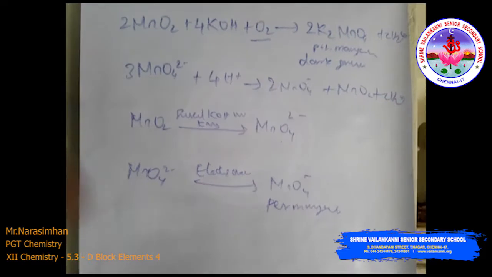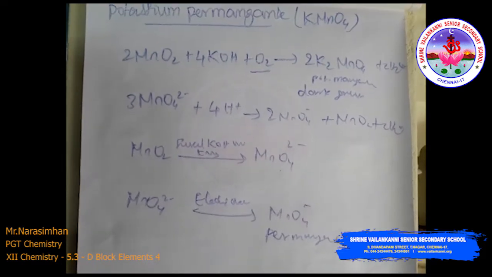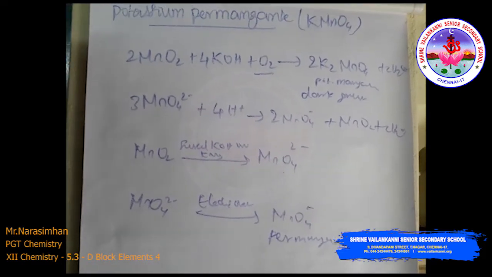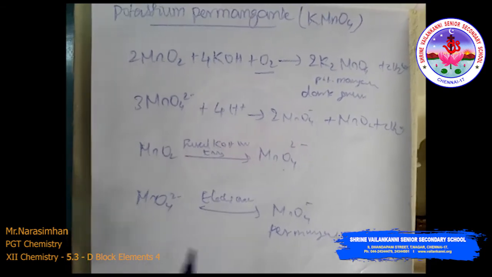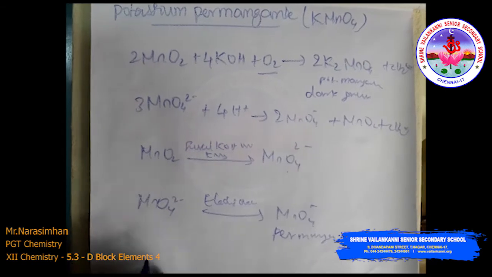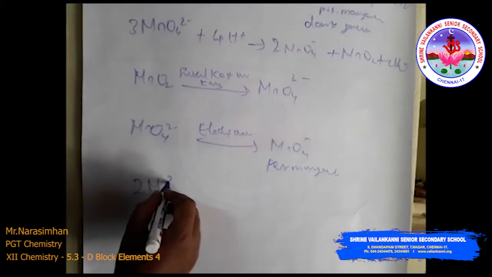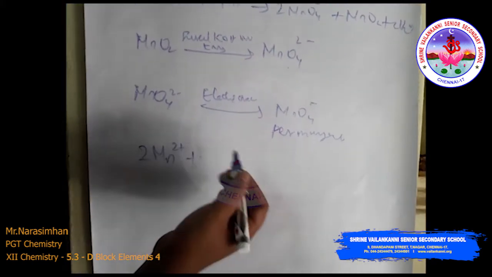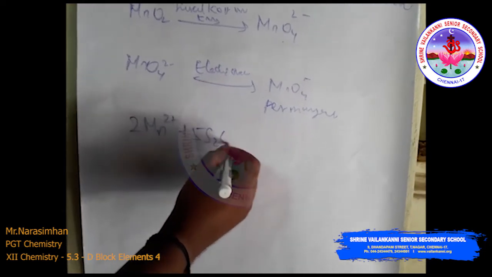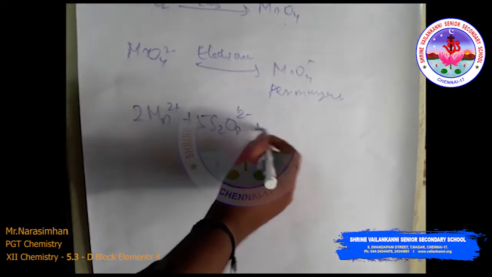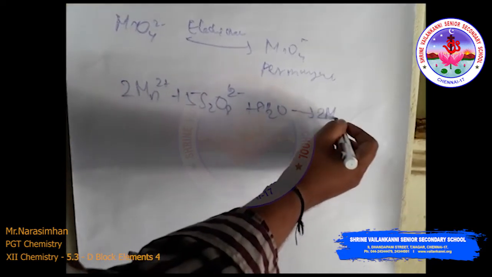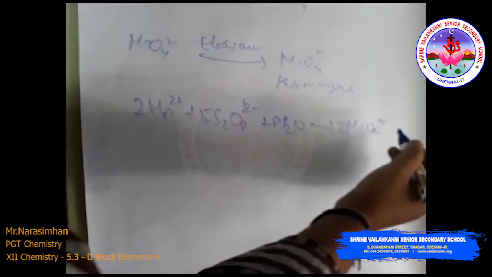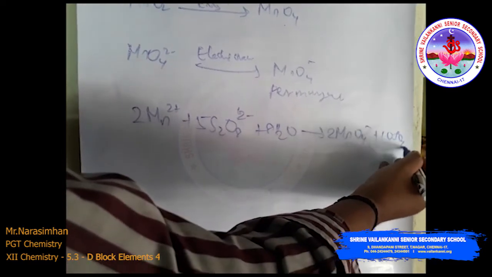Okay, the first one is manganate, the second one is permanganate. In the laboratory, the manganese 2 ion salt is oxidized by peroxodisulfate to permanganate. For example, 2Mn2+ plus 5S2O8 2- react with water to form 2MnO4-, so permanganate, and 10SO4 2- and 16H+.